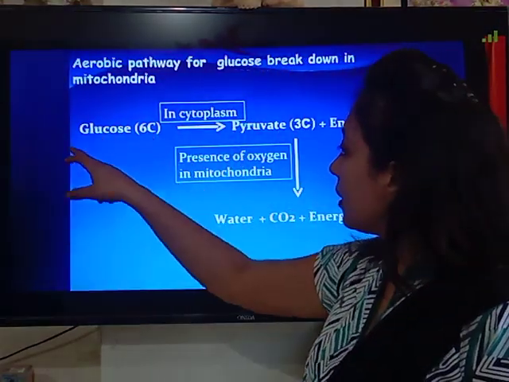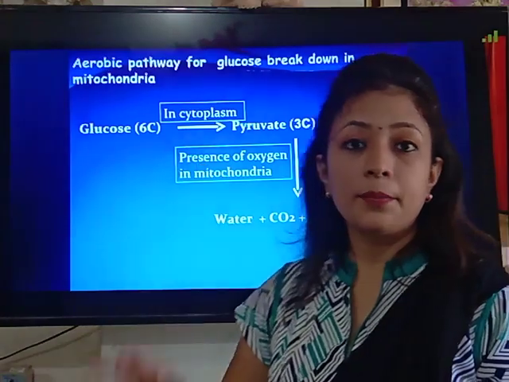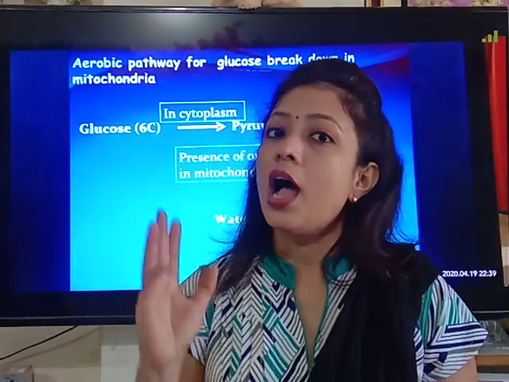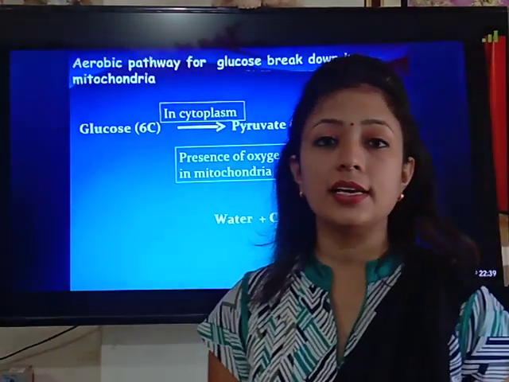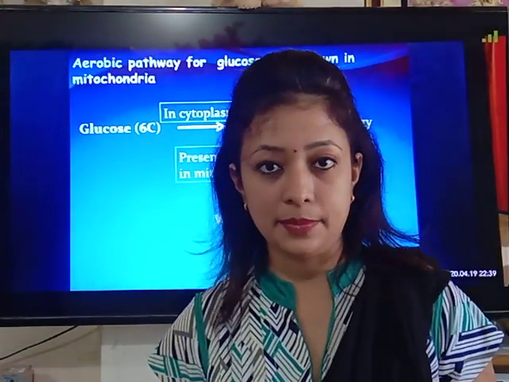So children, conversion of glucose to pyruvate produces 2 ATPs, and conversion of pyruvate to carbon dioxide and water produces 36 ATPs.